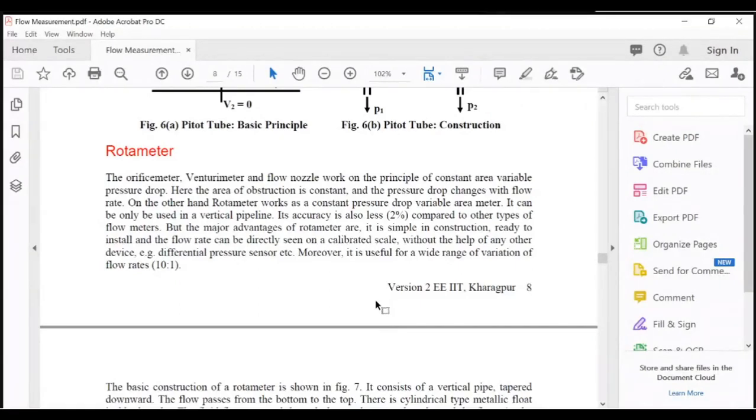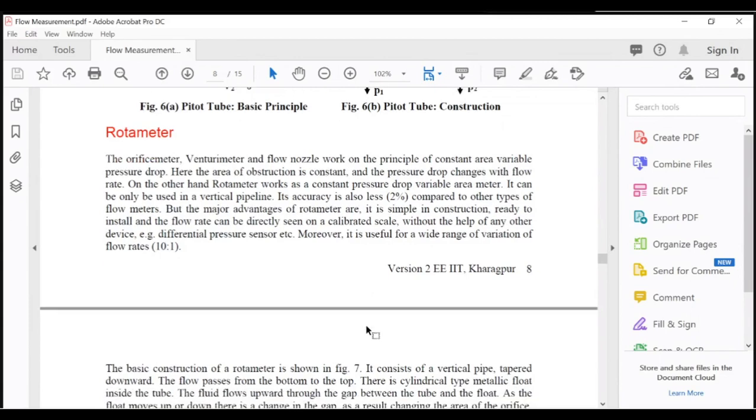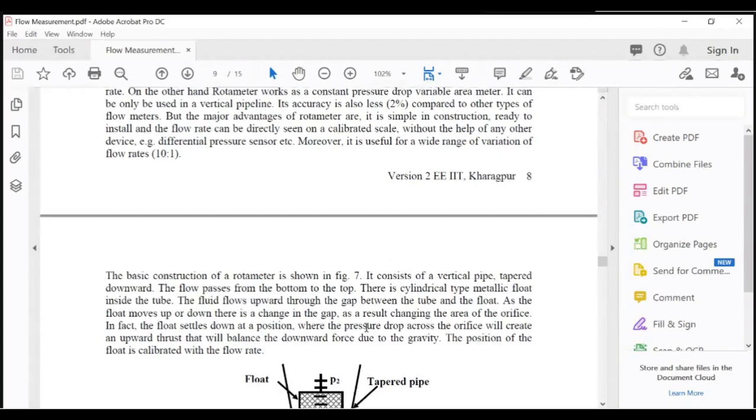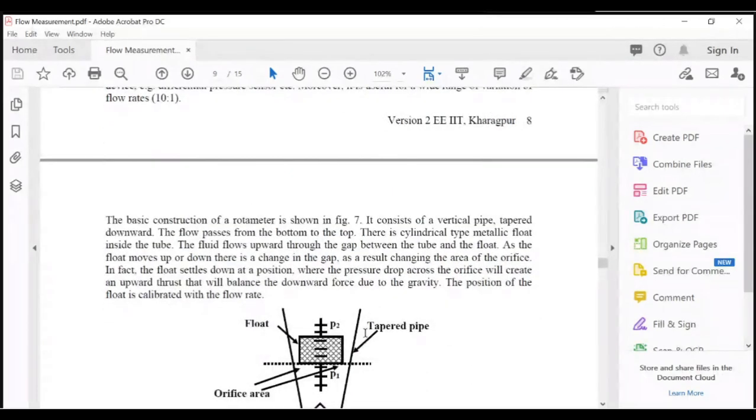But the major advantages of the rotameter are that it is simple in construction, ready to install, and the flow rate can be directly seen on a calibrated scale without the help of any other device, that is differential pressure sensor, etc. Moreover, it is suitable for a wide range of variation of flow rates. The basic construction of a rotameter is shown here. It consists of a vertical pipe, as I said, tapered downward. The flow passes from bottom to top.